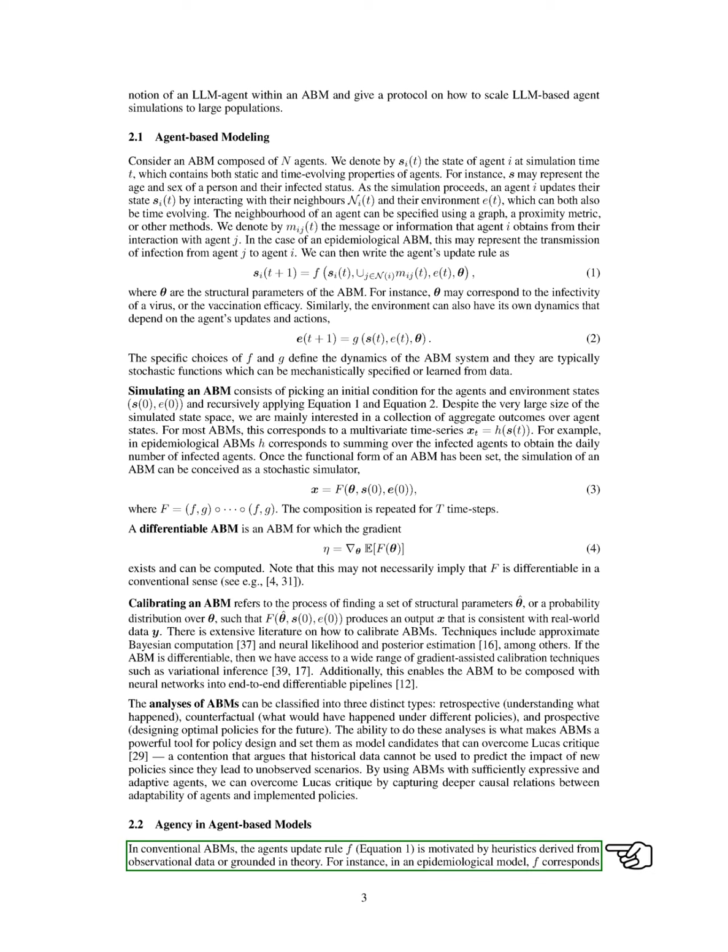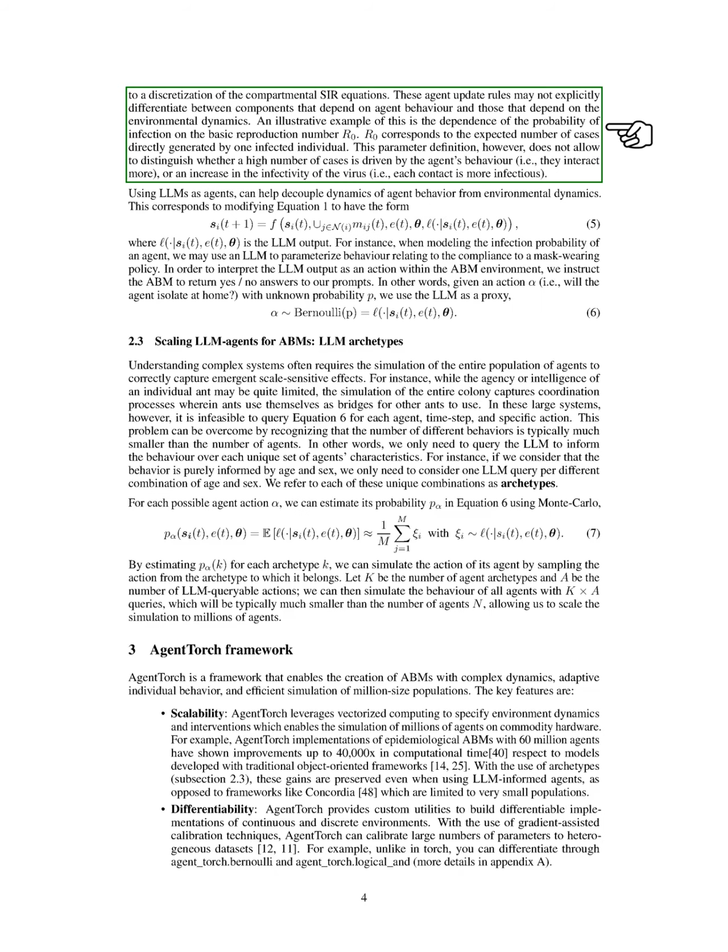In traditional ABMs, the rules for how agents update their states are often based on heuristics or theoretical foundations. For example, in an epidemiological model, these rules might be derived from standard equations. However, these rules may not clearly separate the influences of agent behavior from environmental factors. For instance, the basic reproduction number indicates how many new cases one infected person generates, but it doesn't clarify whether a rise in cases is due to more interactions or increased virus infectivity.